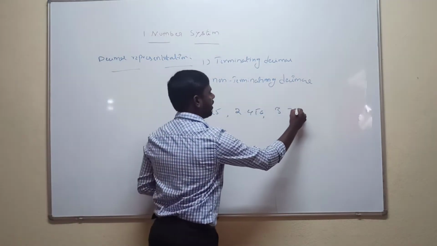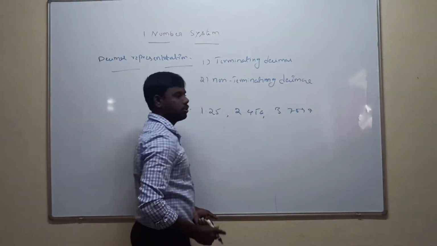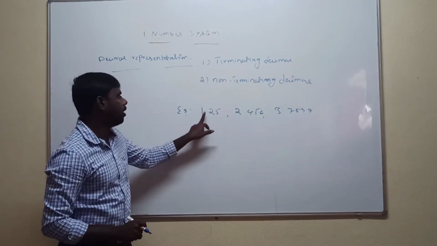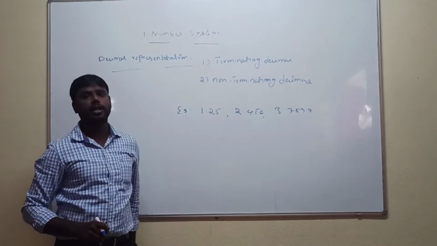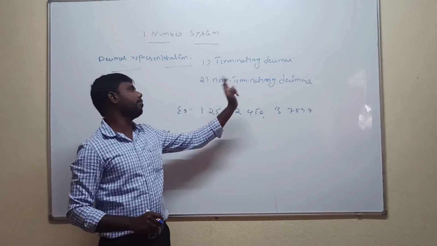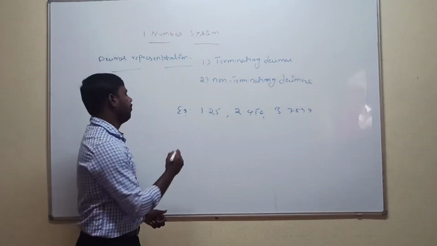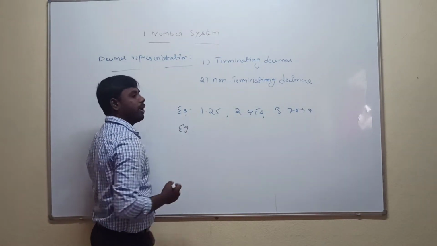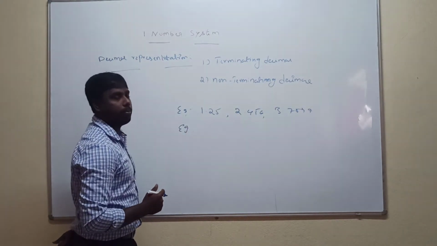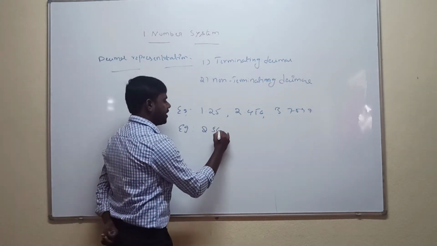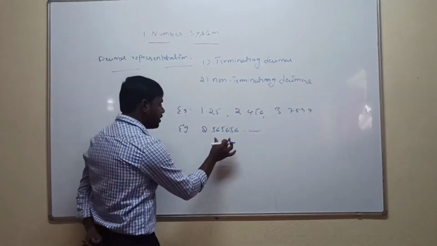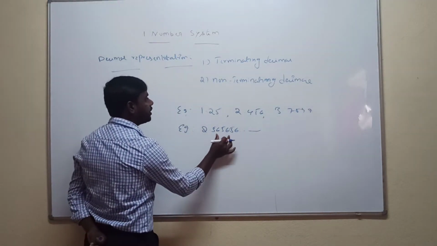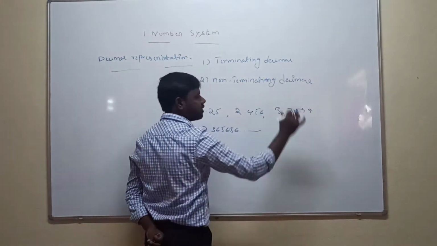2.456, 3.7897. So only a decimal with a finite number of places is called a terminating decimal. Non-terminating decimals means a decimal with an infinite number of places, for example 2.565656. There is no end. So this type of decimal is called a non-terminating decimal.